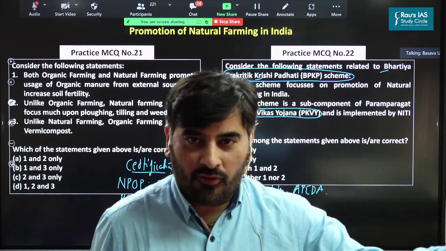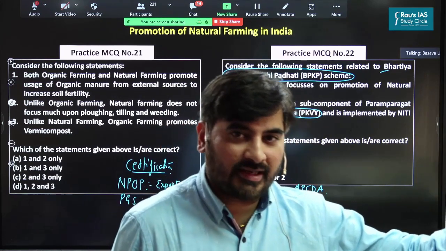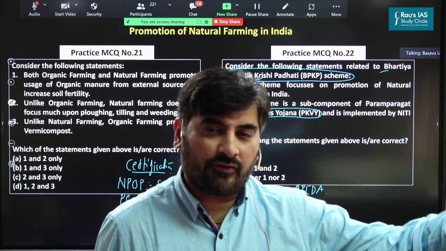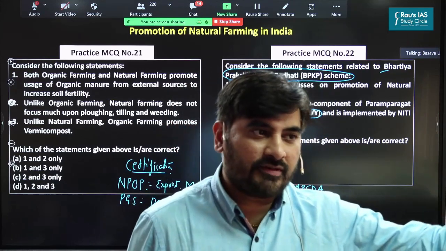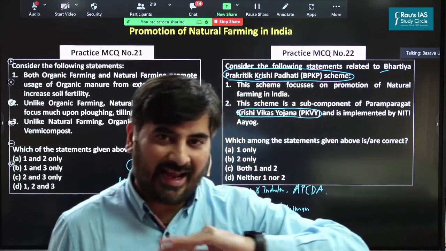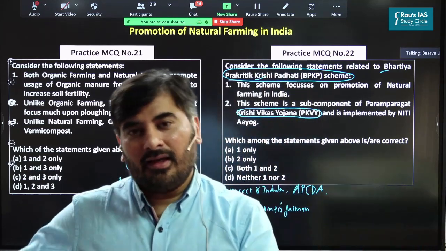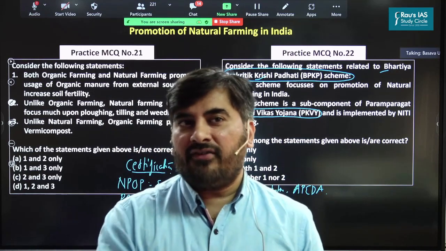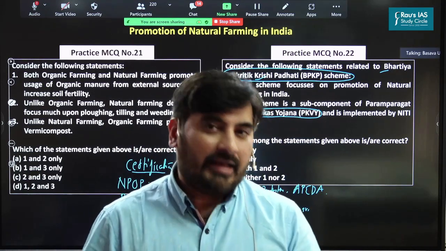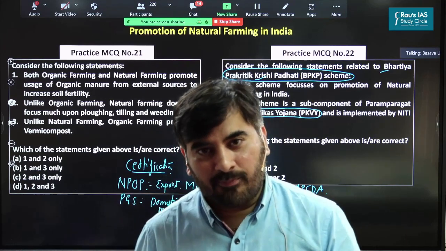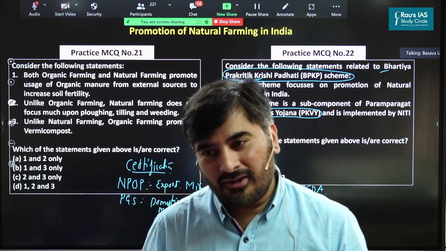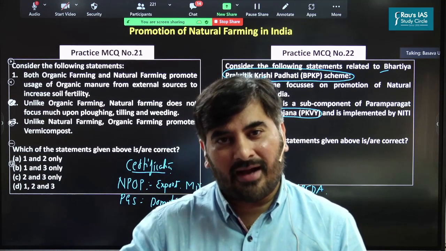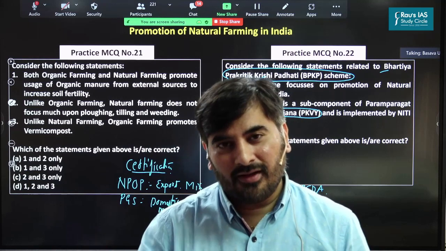Third, in case of organic farming, we go for vermicompost. As I said, agriculture residue is collected and converted into vermicompost through the use of earthworms, and then vermicompost from external sources is added to the agricultural field. Natural farming is not in favor of vermicompost. Instead, it promotes the growth of earthworms on the agriculture field itself, so that the organic matter is broken down into organic manure.